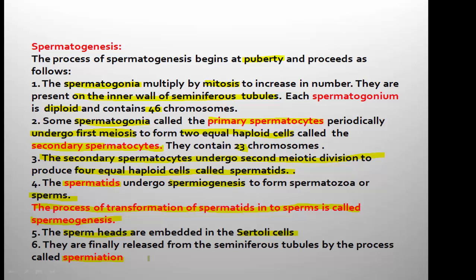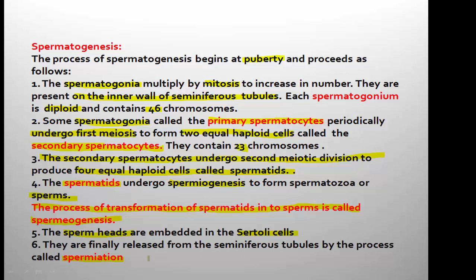This undergoes first meiosis and produces 2 equal haploid cells called secondary spermatocytes. The secondary spermatocytes are produced as a result of meiosis, so they are haploid and they contain 23 chromosomes. The secondary spermatocytes once again undergo second meiotic division and give rise to the formation of 4 haploid cells called spermatids. But the spermatids are not the actual sperms.